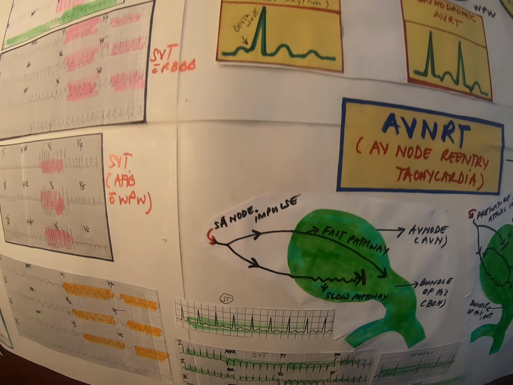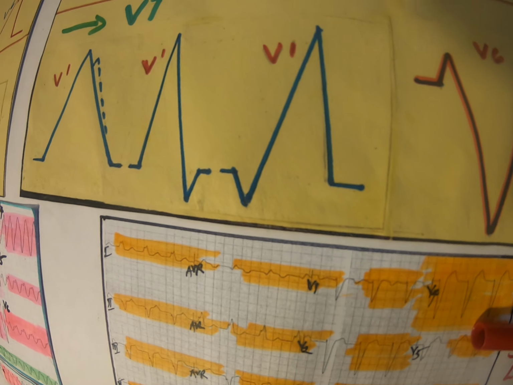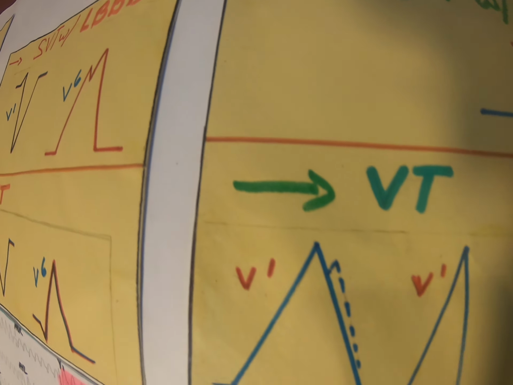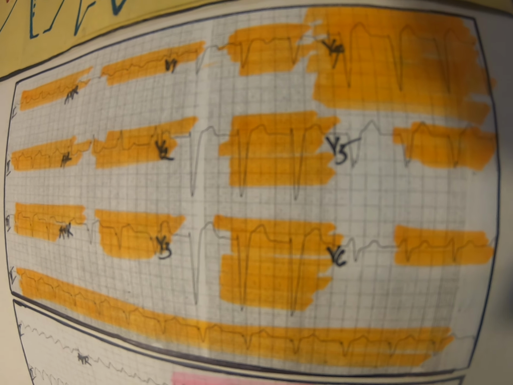Okay, so we admitted the patient with this rhythm. And this rhythm shows a sinus rhythm with left bundle branch block, because as we said, with left bundle, V1 is down and this one is upright. But in this case, this is atypical, so don't worry. This is still a left bundle. In 10% we have an exception to the rule. Okay, so sinus with left bundle branch block.